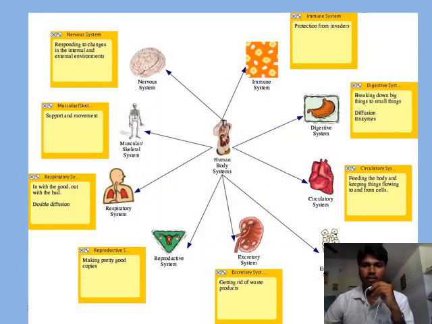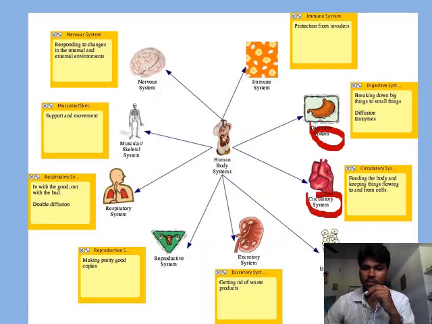Let's see the different organ systems that exist in the body. Digestive system for the process of digestion, and circulatory system to transport different food molecules and oxygen to all parts of the body. Endocrine system for control and coordination. Excretory system for removing nitrogenous waste that is present in the body. Reproductive system to produce new offspring.